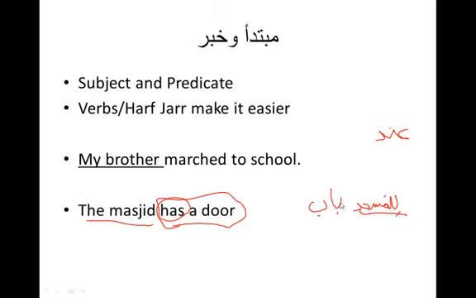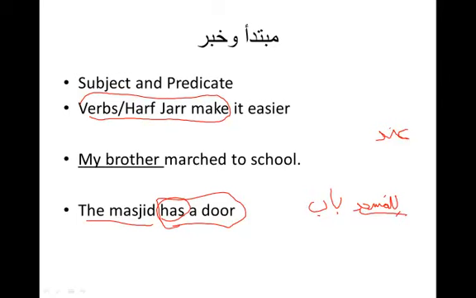And why do I do this specifically? Because verbs and harf jar make it easy to know which is mubtada, which is khabar. As soon as you have a verb or a harf jar, 99% of the time you're in the khabar already. So that's one way to make it easy. Mubtada is the part without the verb or harf jar, if your sentence has that. Harf jar, not any harf, because inna Allah is different. That doesn't apply to inna Allah.